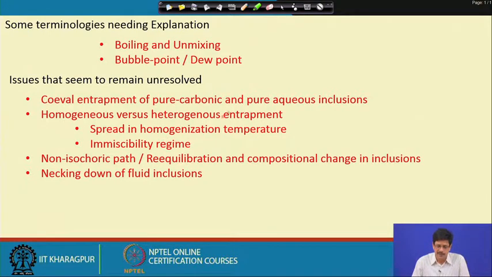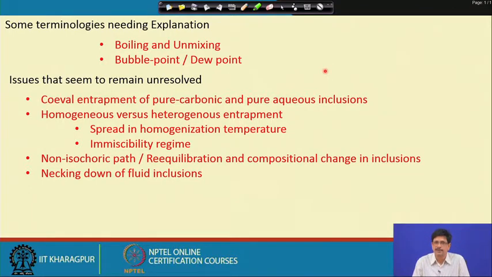But one thing has to be very clearly remembered here: when we are looking at any kind of inhomogeneous entrapment in the same sample or the same host mineral grain, if we get such a distribution, then a thought would possibly go in that direction. Otherwise, when we are compiling the microthermometric data,